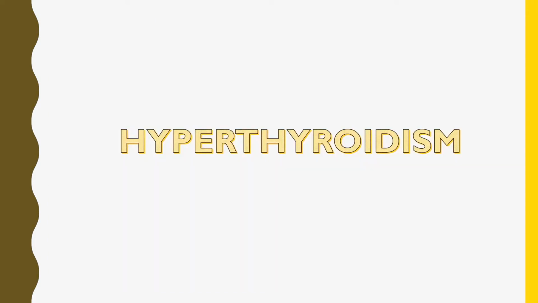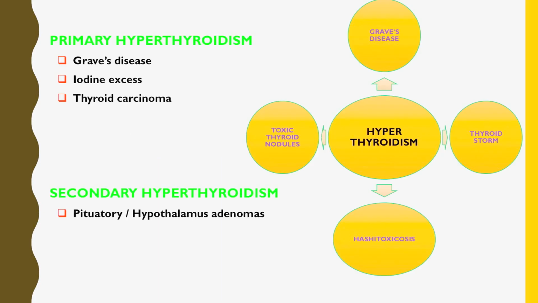Now let us talk about hyperthyroidism. As the name tells, there will be a higher level of thyroxine hormone in the blood. Hyperthyroidism is divided into primary and secondary. The primary causes are: number 1, Graves' disease, which is an autoimmune disease; number 2, iodine excess, if somebody is taking excess iodine; number 3, thyroid cancer, thyroid carcinoma. Secondary hyperthyroidism causes are pituitary and hypothalamus adenomas, which force the thyroid gland to produce more thyroxine.